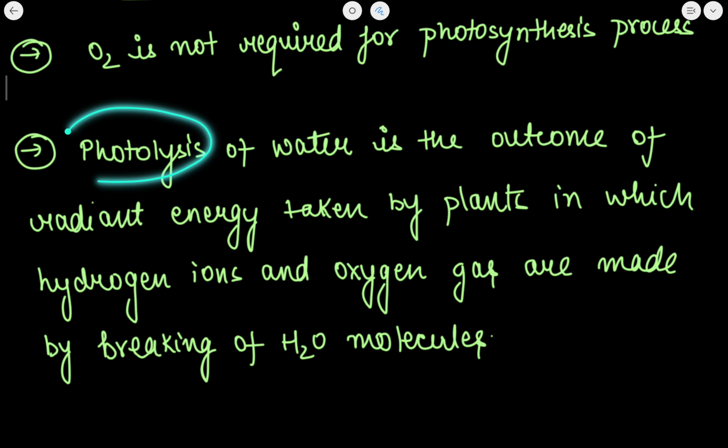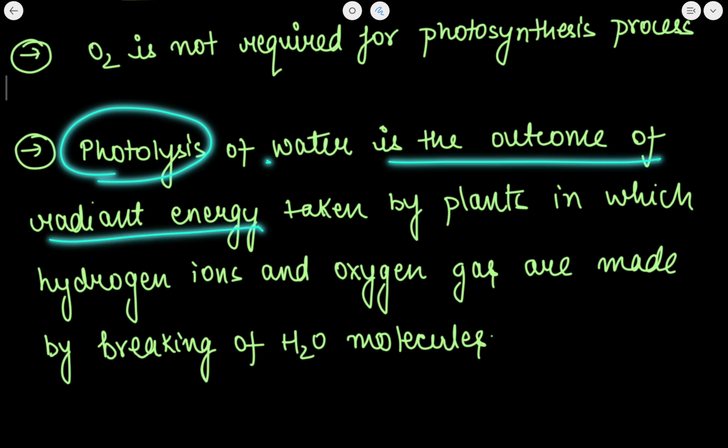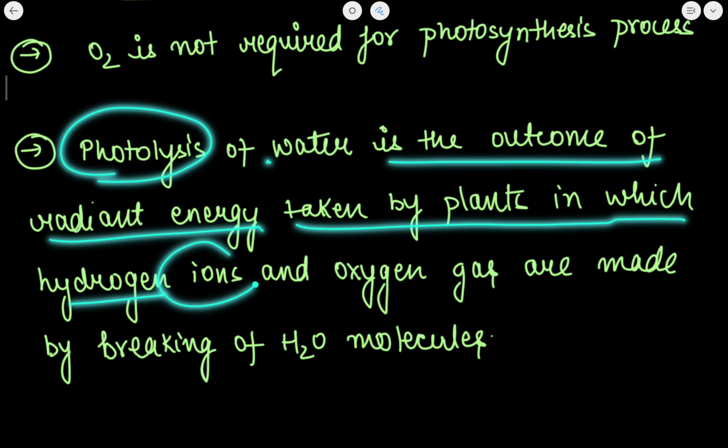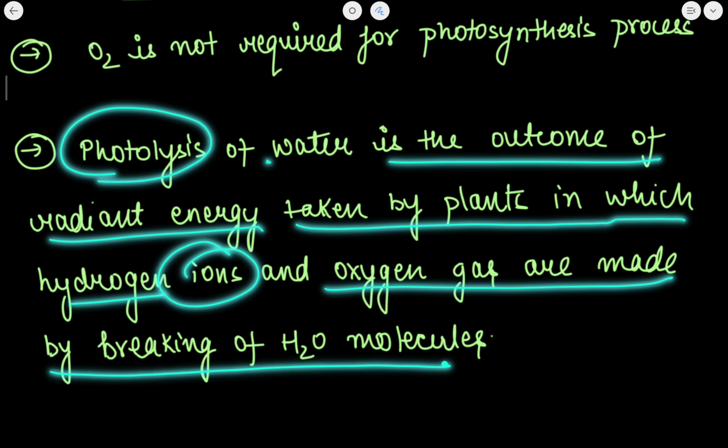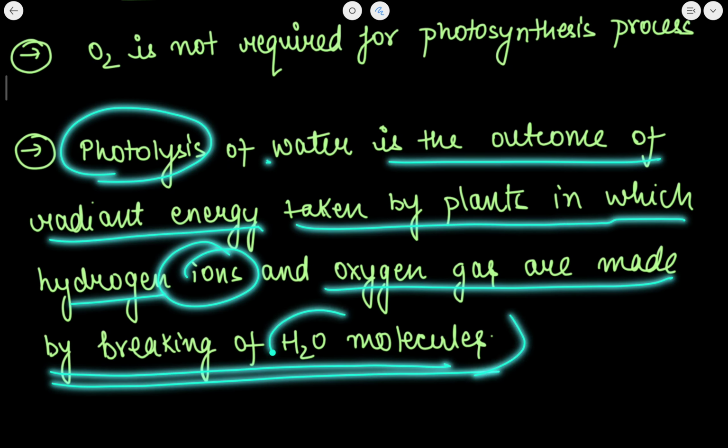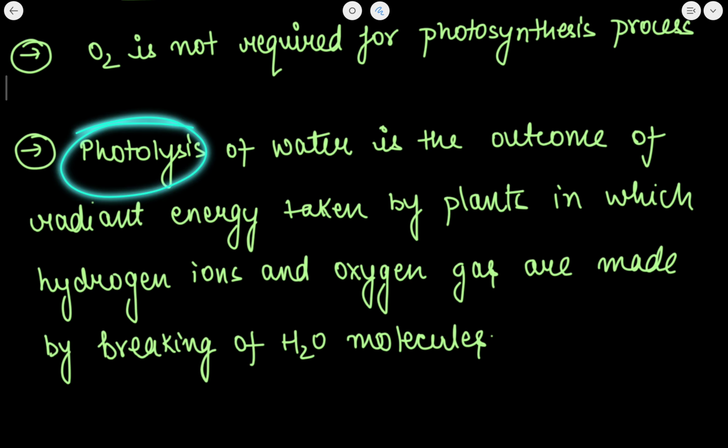What is photolysis of water? Photolysis of water is the outcome of the radiant energy taken by plants, in which hydrogen ions and oxygen gas are made by the breaking of water molecules. Okay, this is the photolysis of water.